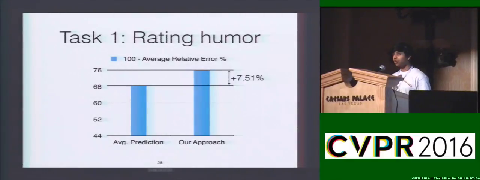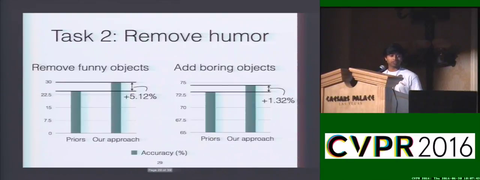In the first task of predicting the funniness of a scene, our approach outperforms an average prediction baseline. And in the second task of removing humor from a scene, our individual modules of removing funny objects and adding in boring ones outperform strong prior baselines. Please visit our poster for more details.